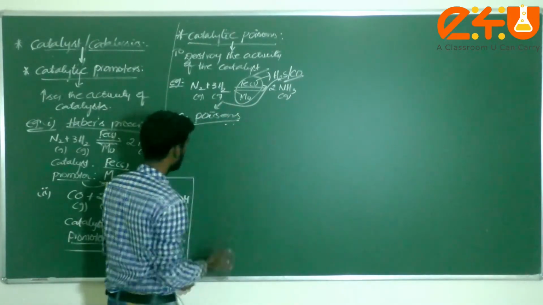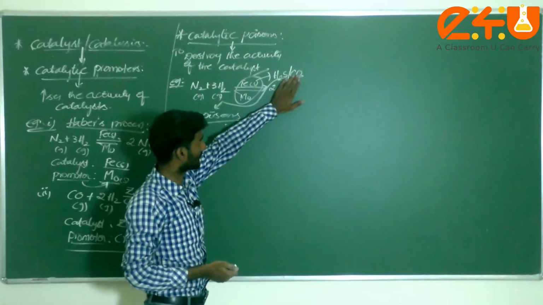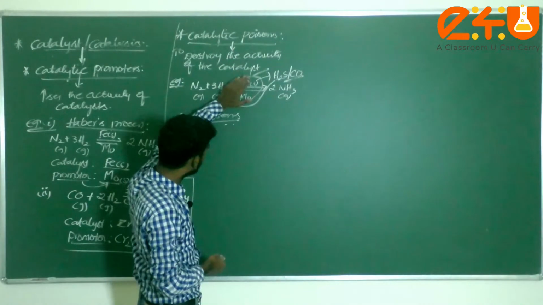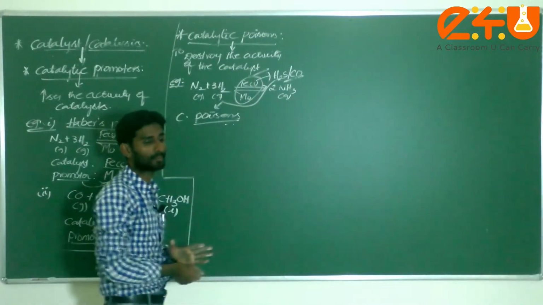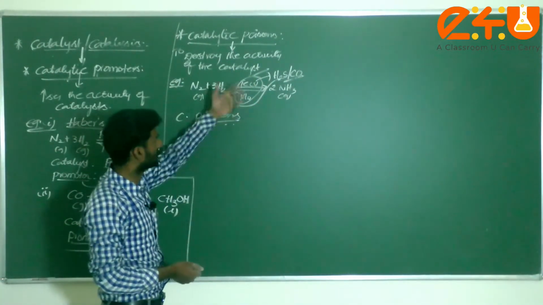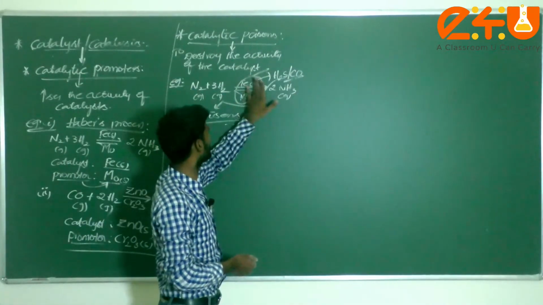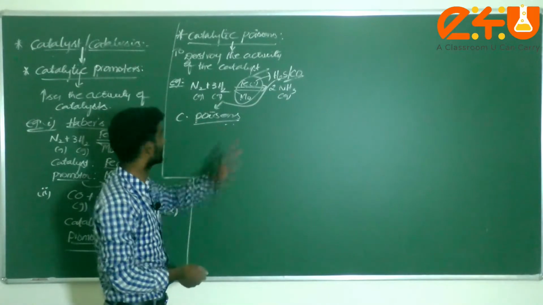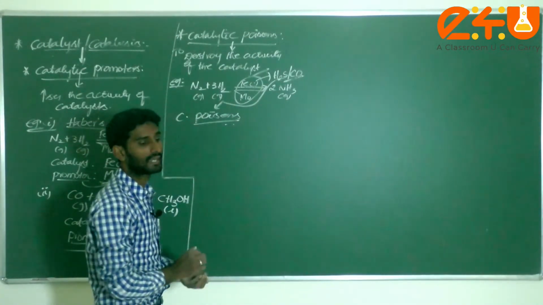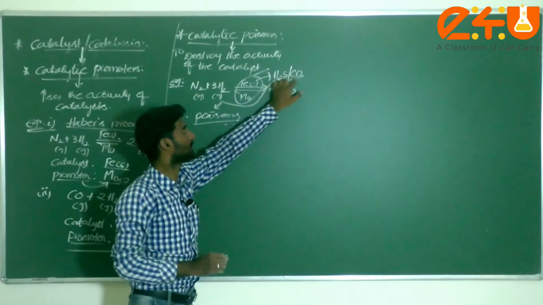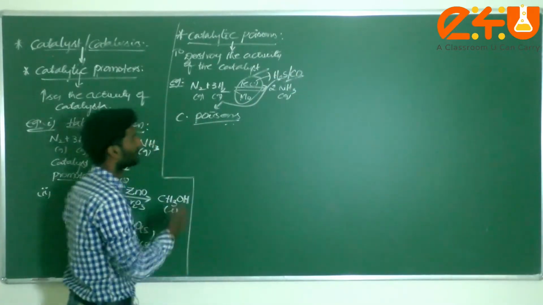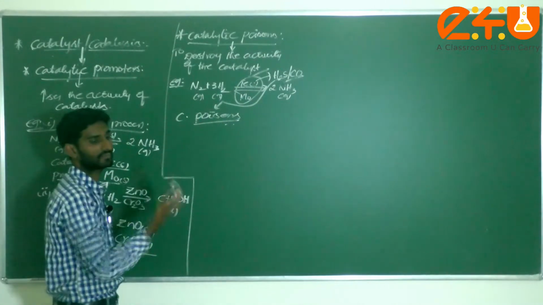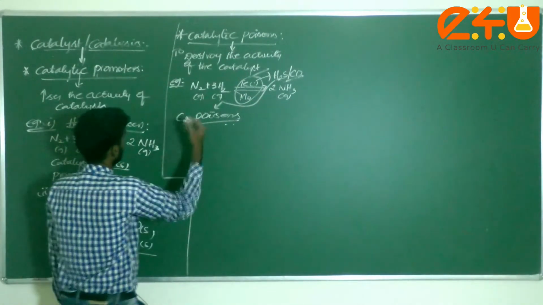The moment you use them, the catalytic properties are washed out. So H2S and CO are the poisons in this process, and different reactions have different catalytic poisons.